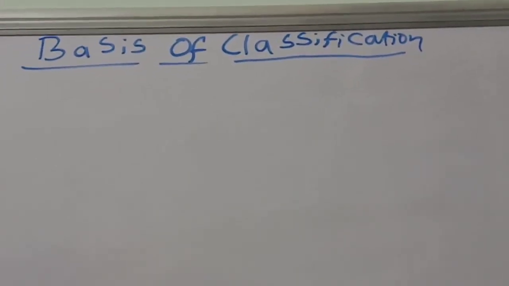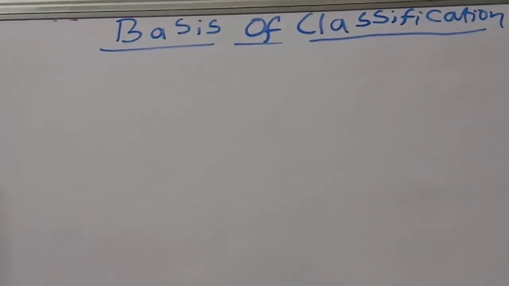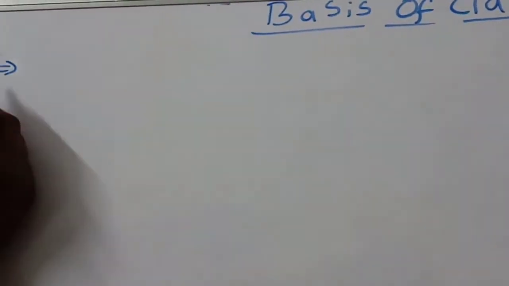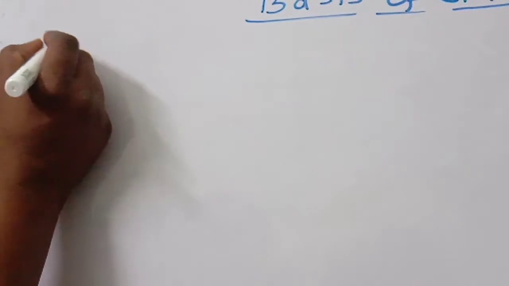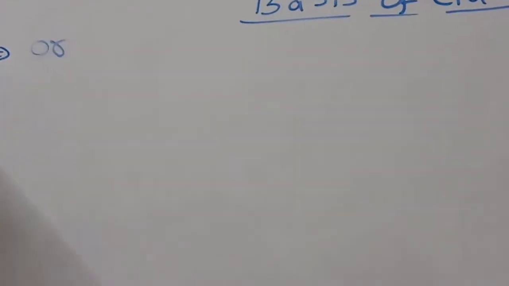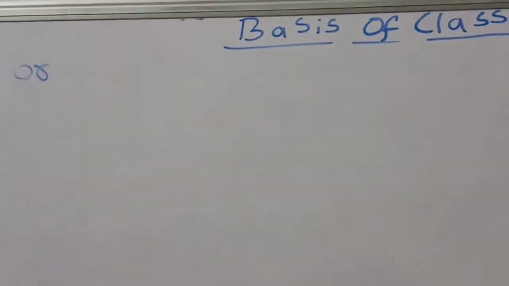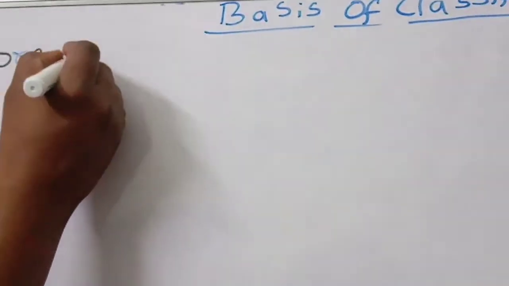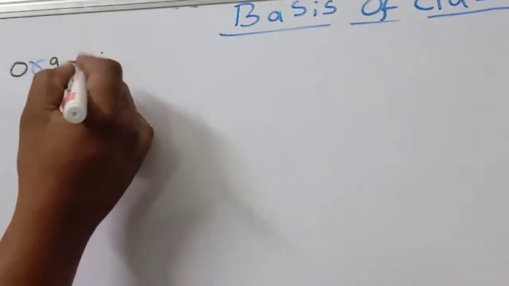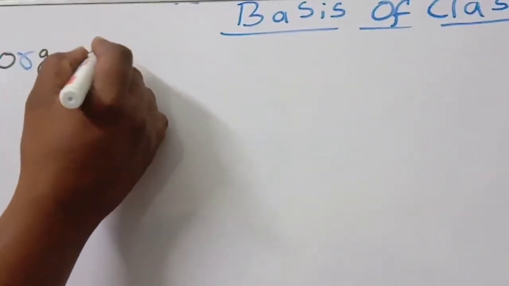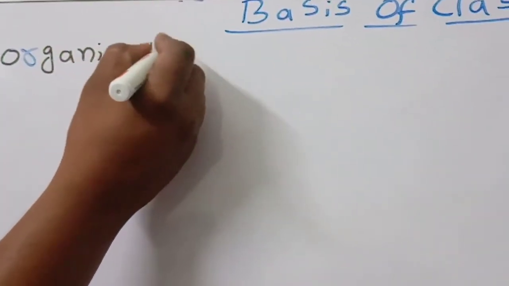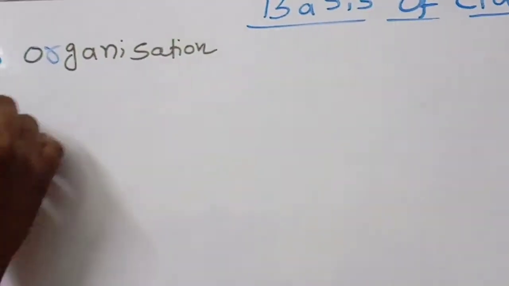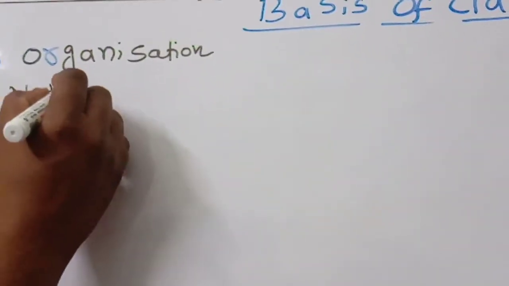So first, on what basis classification you should have to think about that. Number one, organization. Based upon organization. Number two, nature of coelom.